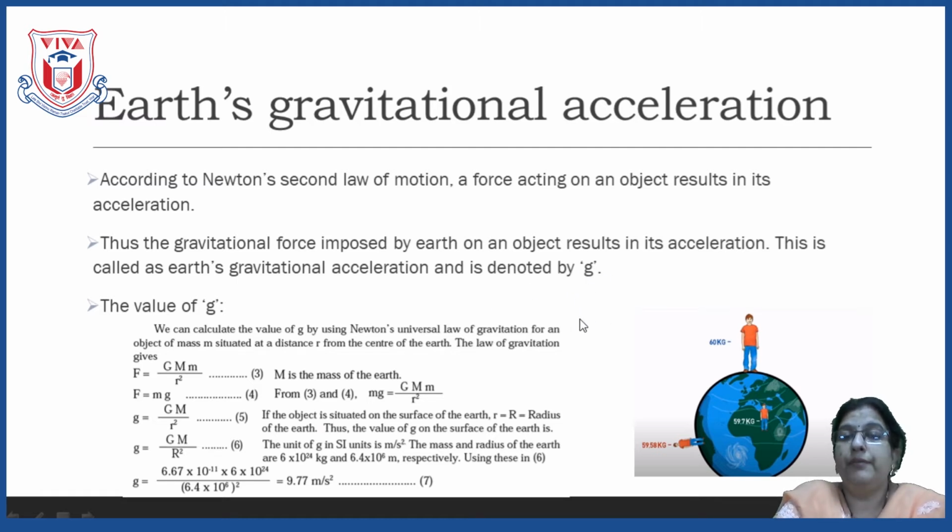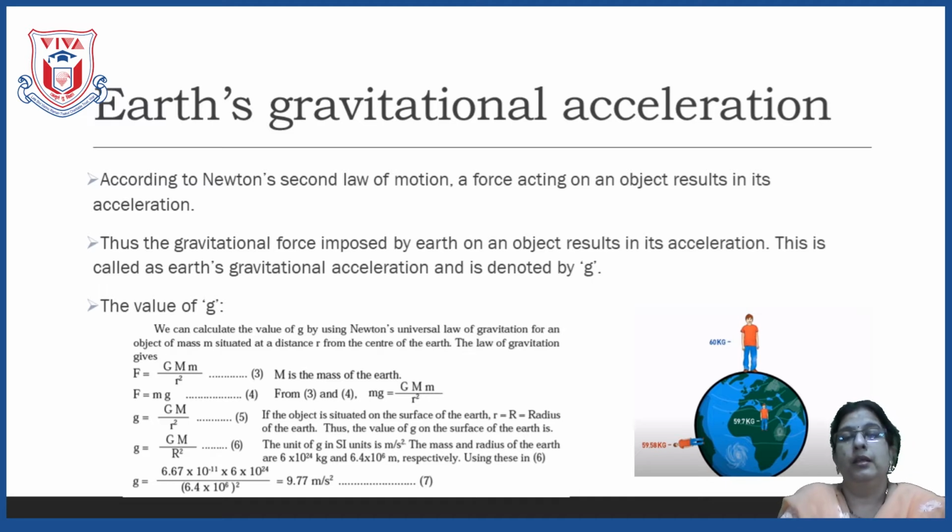Now, let us find the value of this g. We have learnt the value of capital G, that is universal constant of gravitation. Already we have learnt its value. Now, here we have to learn the value of small g, that is acceleration caused due to Earth's gravitation. It is also called as Earth's gravity. So, here what is the value of g and how it has to be calculated?